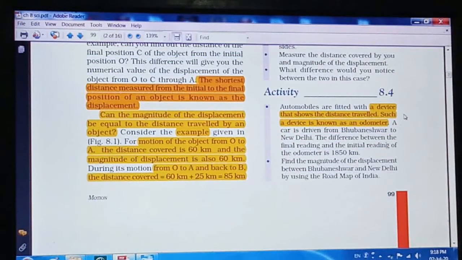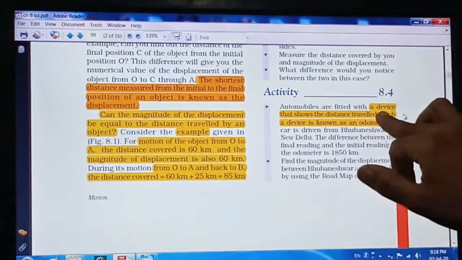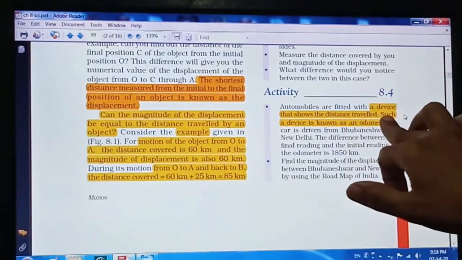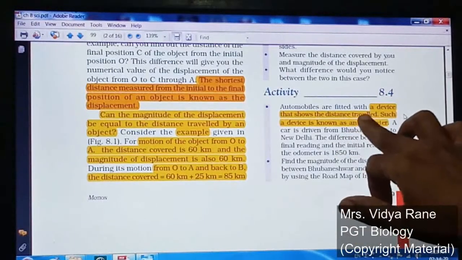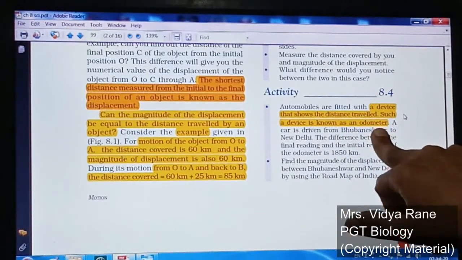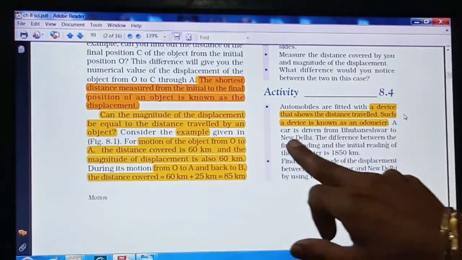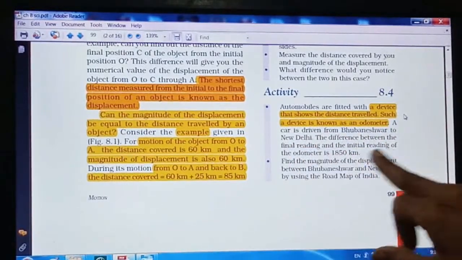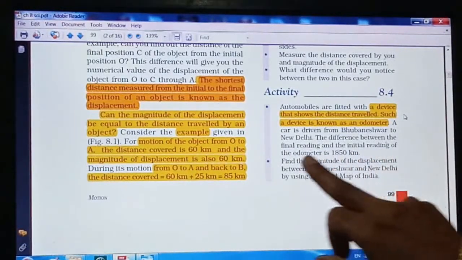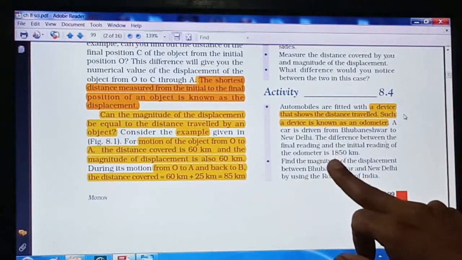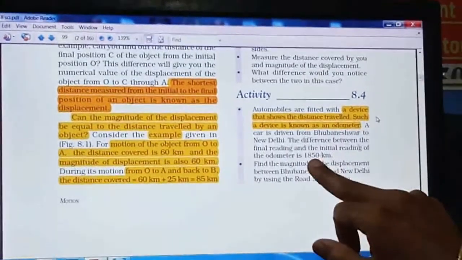The next activity is given. Automobiles are fitted with a device that shows the distance traveled by that automobile, and that device is known as an odometer. A car is driven from Bhubaneswar to New Delhi. The difference between the final reading and the initial reading of the odometer is 1850 kilometers.